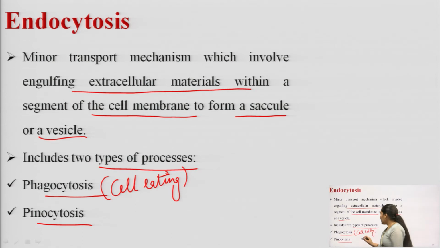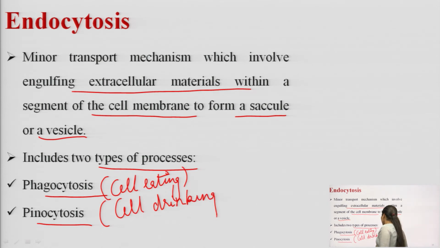So, it is called cell drinking. Okay. So, the endocytosis are of two types, phagocytosis and pinocytosis. The phagocytosis is known as cell eating, whereas the pinocytosis is known as cell drinking.